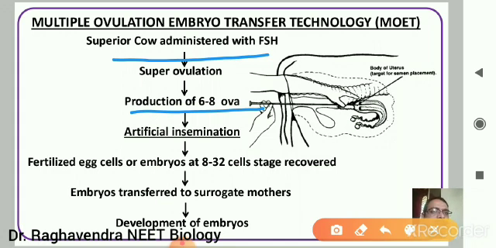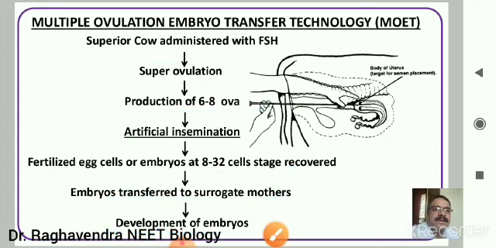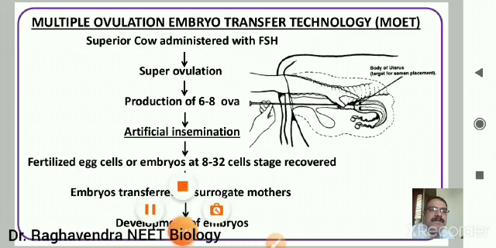All the 6 to 8 eggs are fertilized, but at the 8 to 32 cell stage they are recovered back and implanted into the surrogate mothers. Finally, all the surrogate mothers nourish the embryos, and the young ones produced are not copies of the surrogate mother, they are copies of the superior cow. Thus we can produce more copies of the superior cow. That's why MOET is also called a method of improvement of the herd.